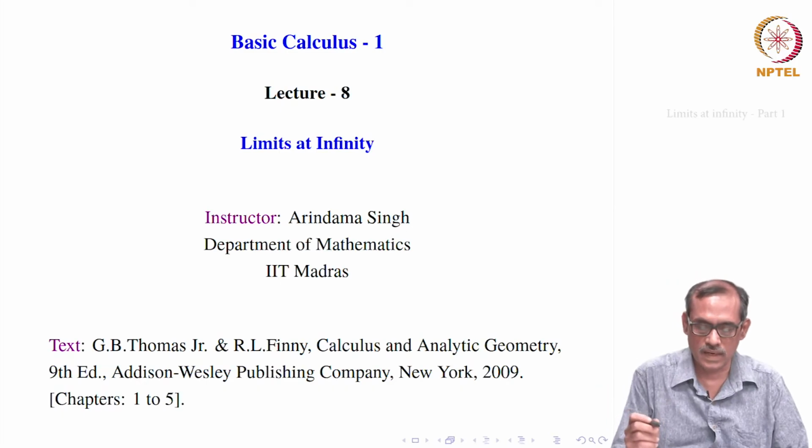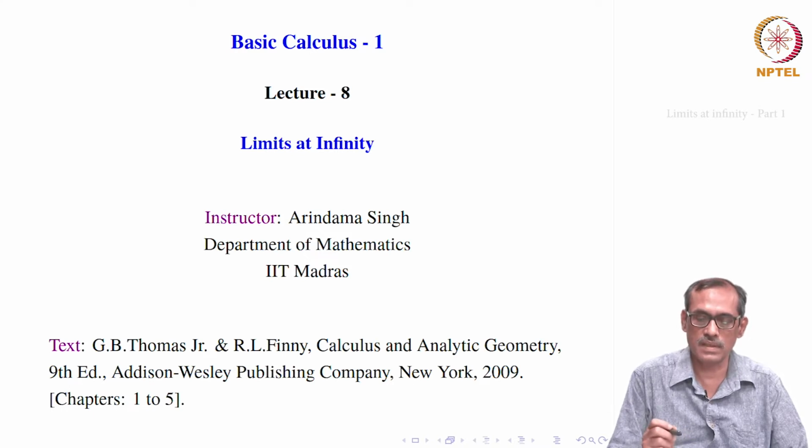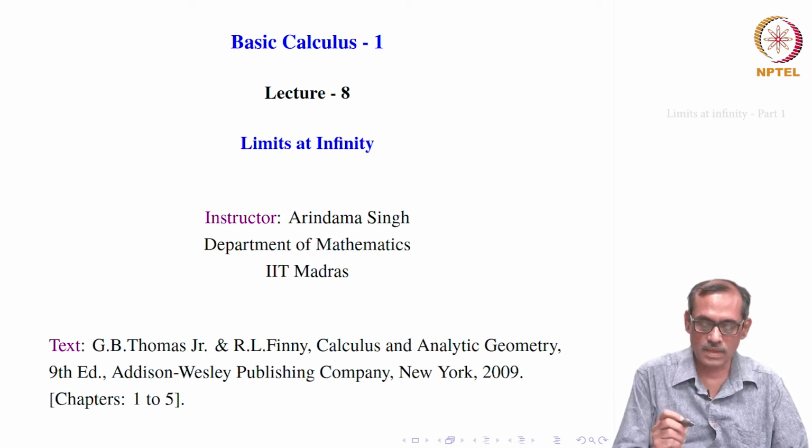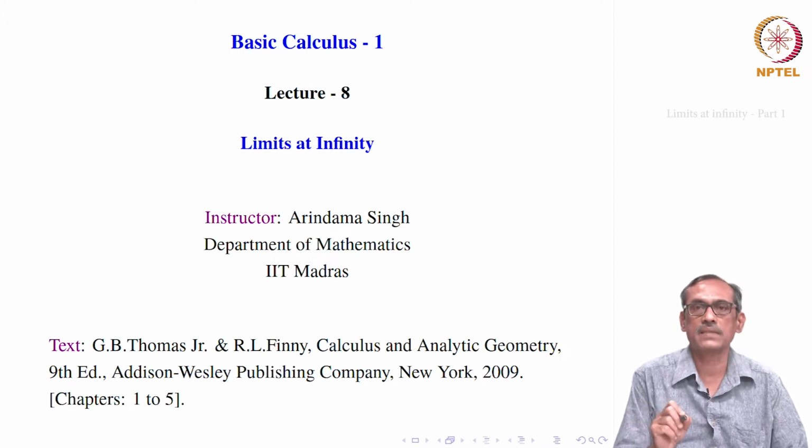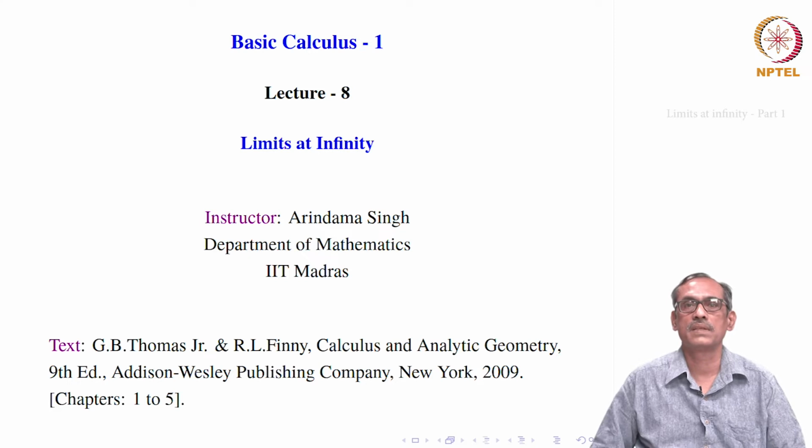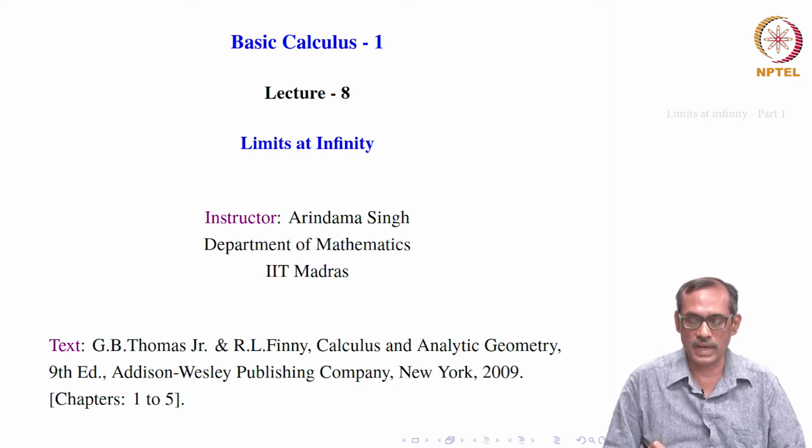Okay, so this is lecture 8 of basic calculus 1. We just recall what we did in the last lecture. We introduced the limits when it is of one side, that is limit x goes to some a plus or limit x goes to a minus. So, that means instead of a neighborhood of the point a where we are concerned about the limit, we are taking only a left neighborhood or a right neighborhood. So, there only our x will be varying, then that is one sided limit.